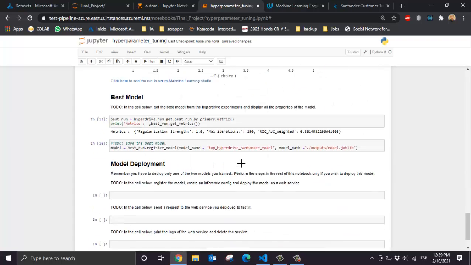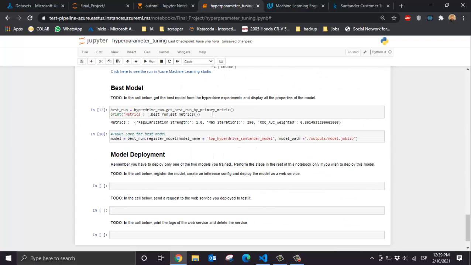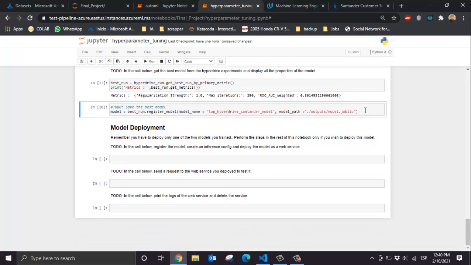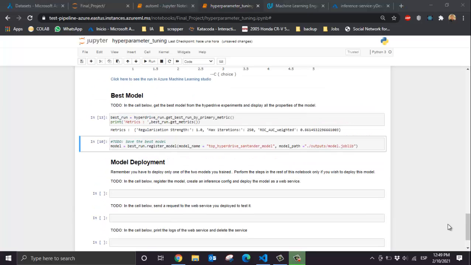And after the comparison, we have got the best model, and the parameters used for this best model have been a regularization strength of 1 and max iteration of 250 to obtain the best metric of 0.86. Also, we have saved the model, registering it to Azure. With Hyperdrive, we have obtained an AUC weighted metric value of 0.86.